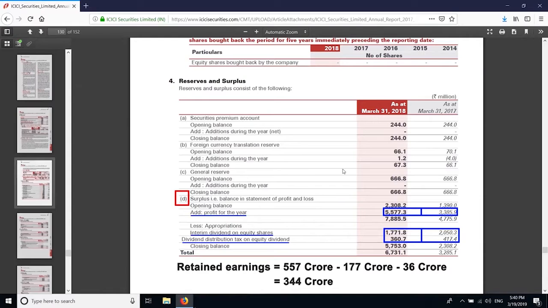To calculate retained earnings, you will have to look at net profit. From that, you will have to subtract dividend, dividend distribution tax, and share buyback amount. ICICI Securities has not done any share buyback until now. This is why you will only have to subtract dividend and dividend distribution tax from net profit.